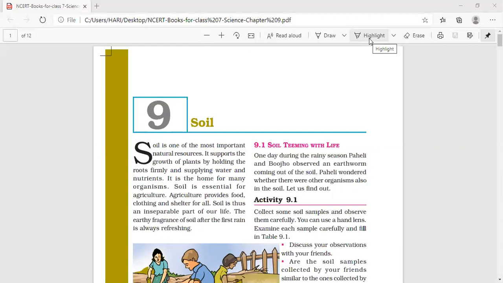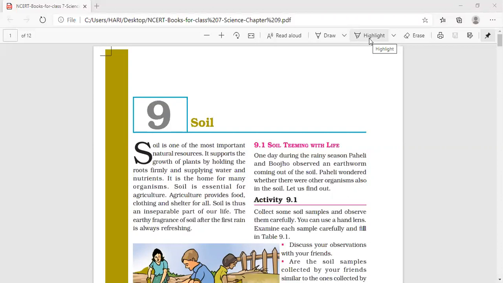And the soil contains many particles like gravel, sand, clay, water, and humus. What is humus? The dead remains of plants and animals present in the soil is called humus. And I also explained about soil pollution.